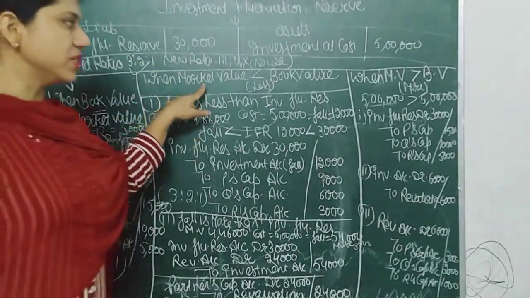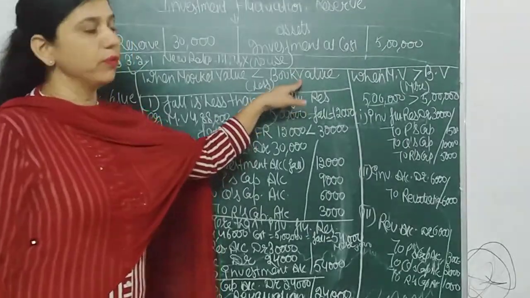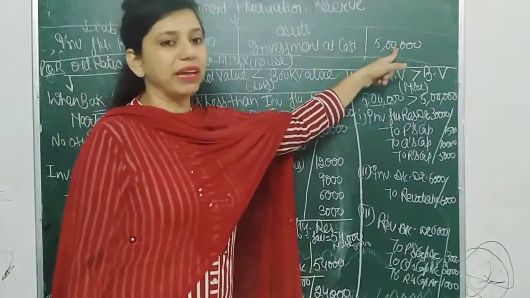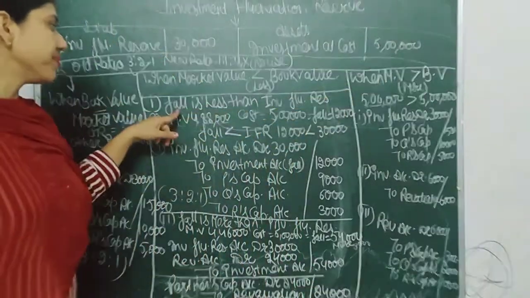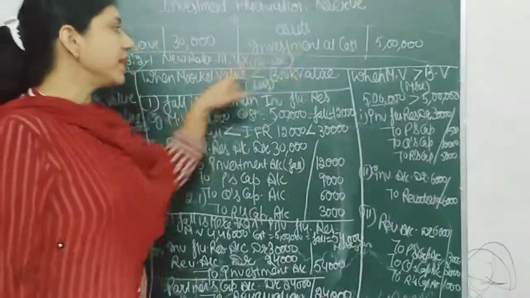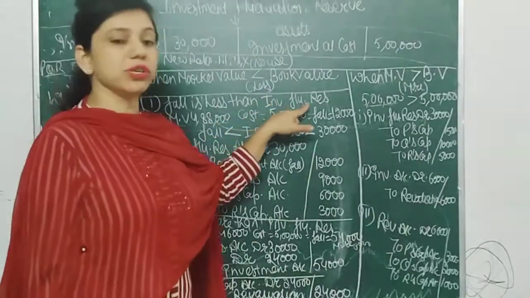Next we have the second situation, when market value is less than book value. That means market value can be less than 5 lakh. In that case, we again have three situations. When the decrease or fall is less than the investment fluctuation reserve.